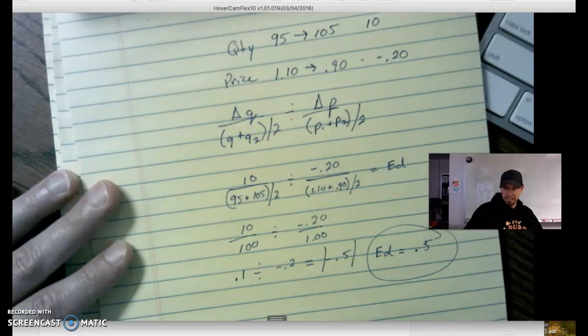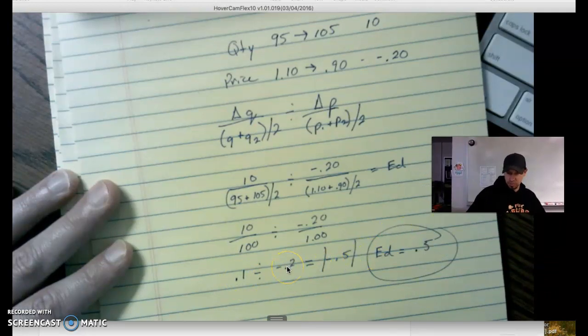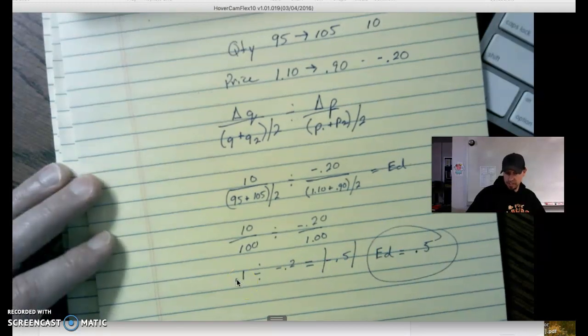That means it takes a larger increase or decrease in price, one way or the other, to have that amount of change in the quantity demanded. So in this case, 0.5, we're only going to see half, or 50%, of the change. If we see a 20% change in price, we're only going to see half of that change in the quantity demanded. So a 20% change in price leads to a 10% change in the quantity demanded, regardless of which direction we're going.